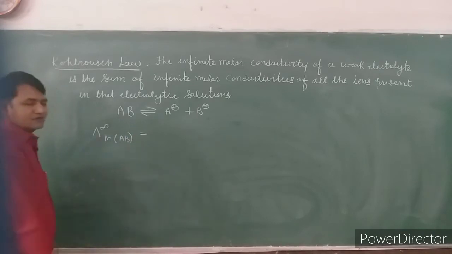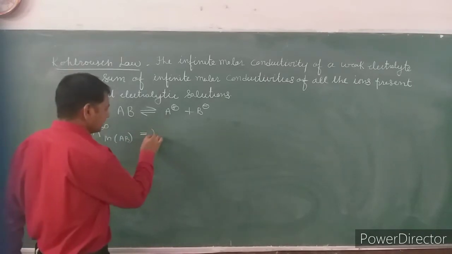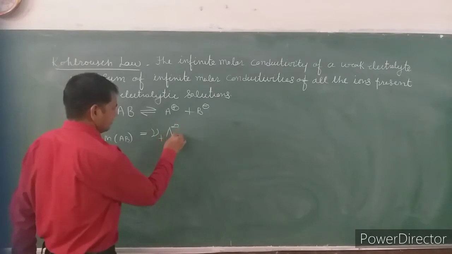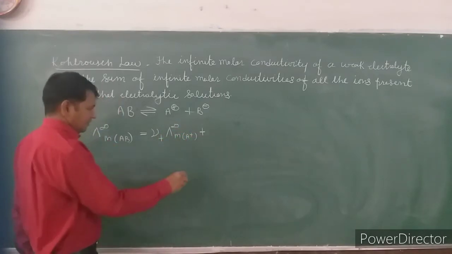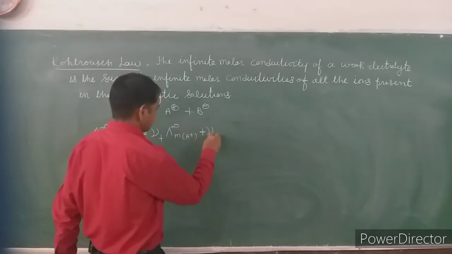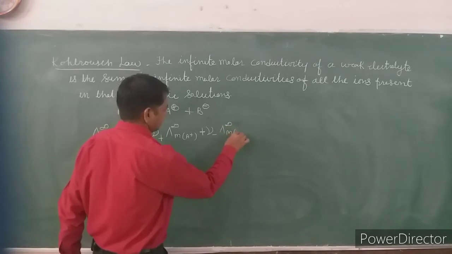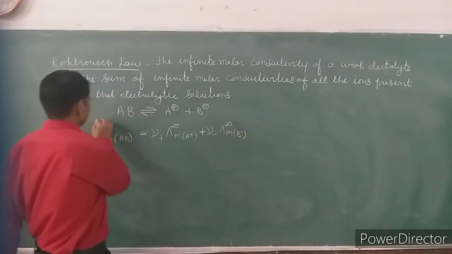That will be the sum of all the cations present here plus all the anions present here.